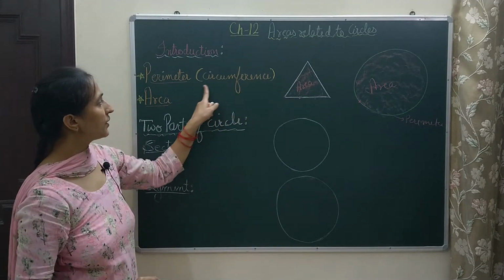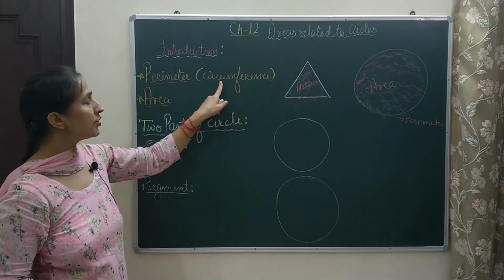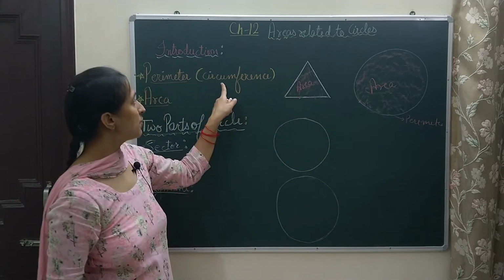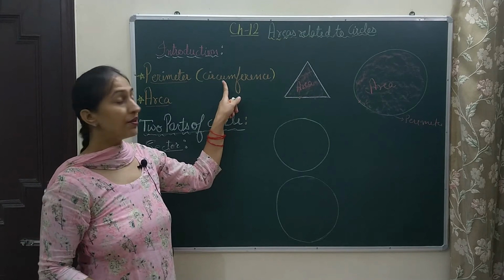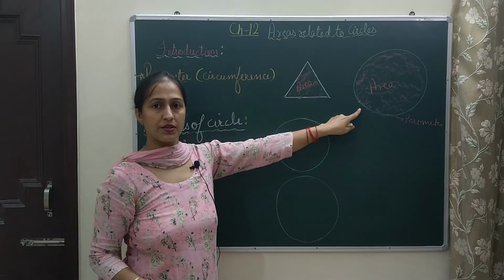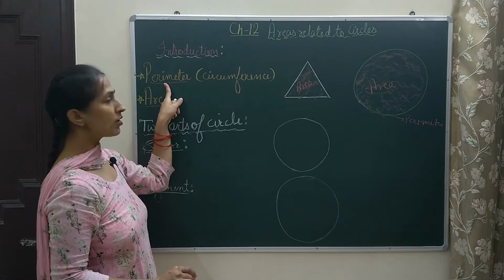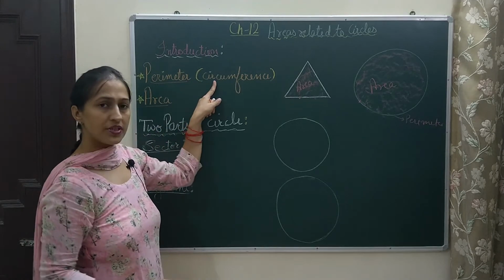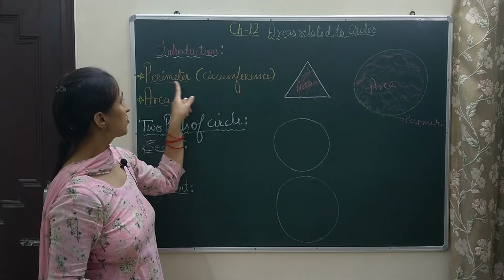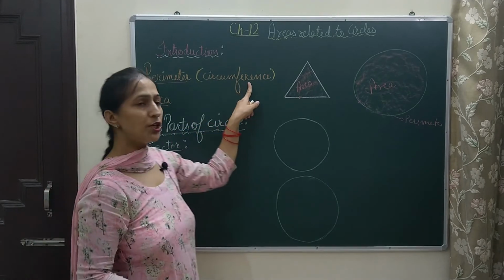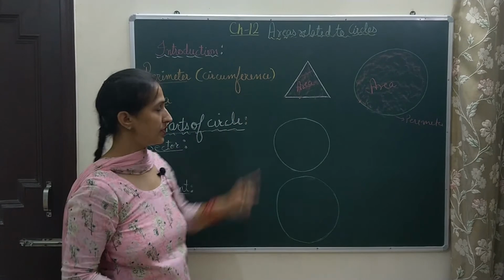I have written one term, circumference. Whenever you have round shapes, the term we mostly use is circumference. Though both of these have the same meaning. Perimeter talks about the boundary and circumference also talks about the boundary. So these have the same meaning, but for round shapes we use the term circumference.